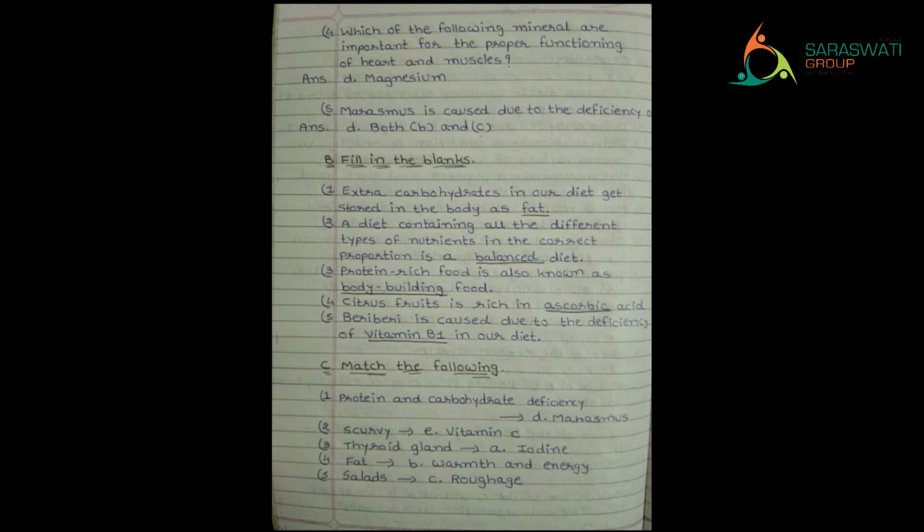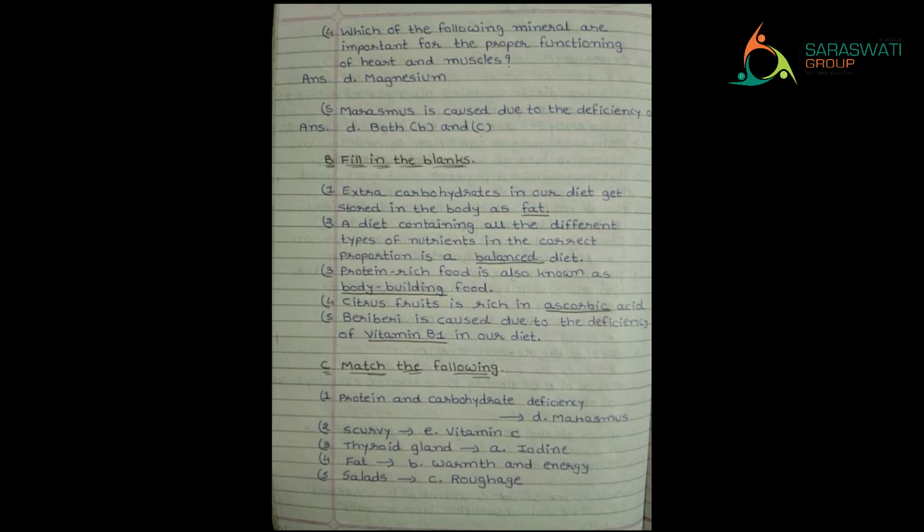Next, marasmus. You know how to pronounce it. Marasmus is caused due to the deficiency of what? In the options: fat, protein, carbohydrate, or both B and C. Protein and carbohydrate are responsible. If they are less, then we can have the marasmus deficiency. So the correct answer is option D. So that was our A section.